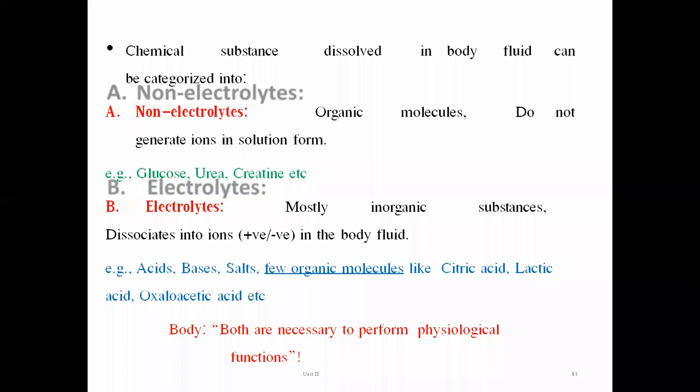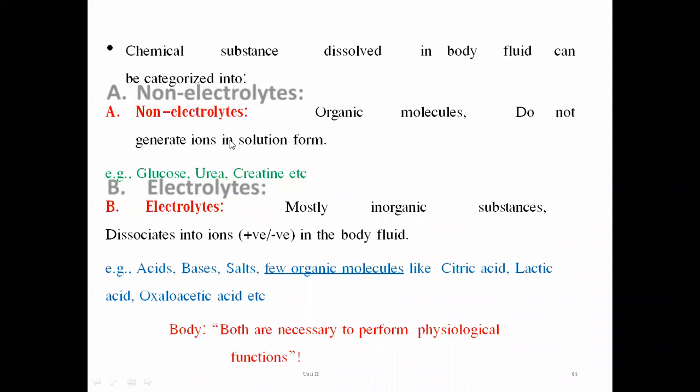They are also present in the body fluid, but they are not going to produce a charged species after dissolution or dissociation. So these are actually glucose, urea, and creatinine. These are the examples of non-electrolytes present in the body fluid. Now, our body fluids also contain some electrolytes. So what are those electrolytes?